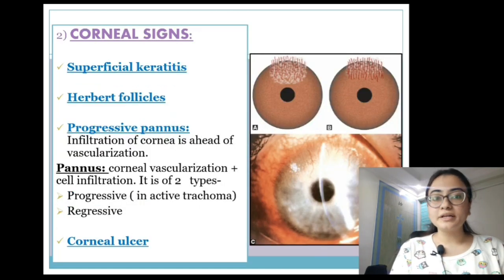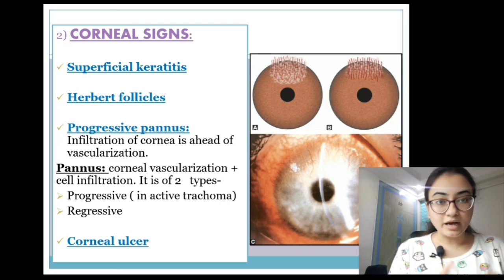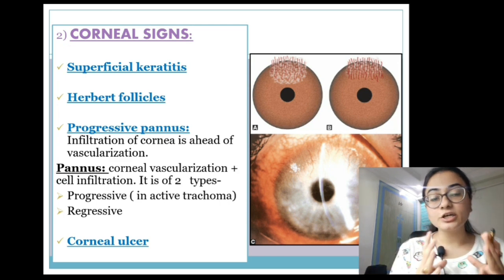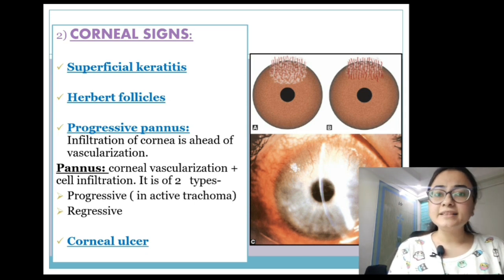Now coming to corneal signs. Along with the conjunctival signs, in active trachoma you're also going to have some corneal signs, and these include superficial keratitis. Number 2 is Herbert's follicles. I already told you that these are the follicles present on the bulbar conjunctiva, and they are pathognomonic of trachoma. Then we have progressive pannus.